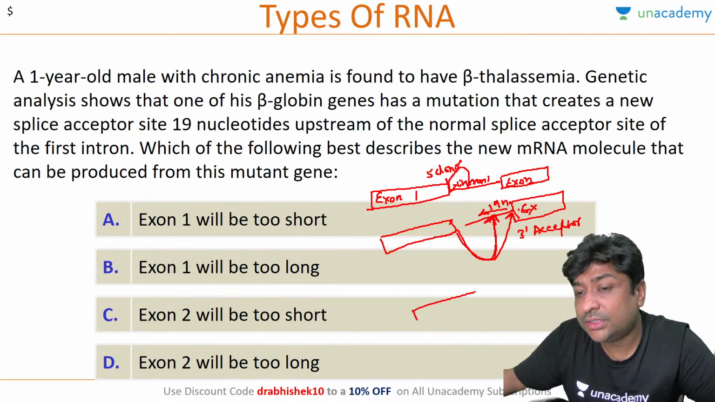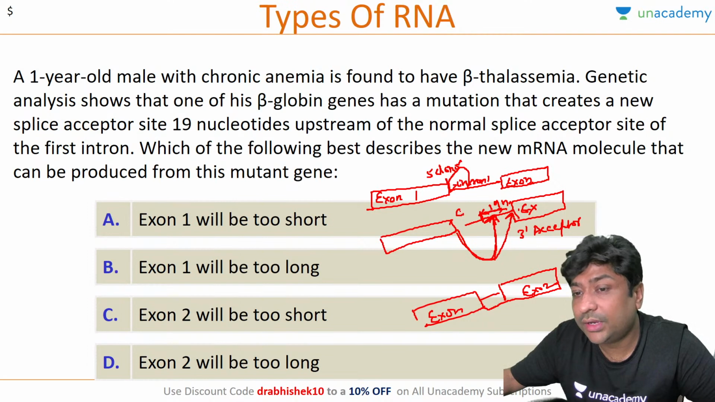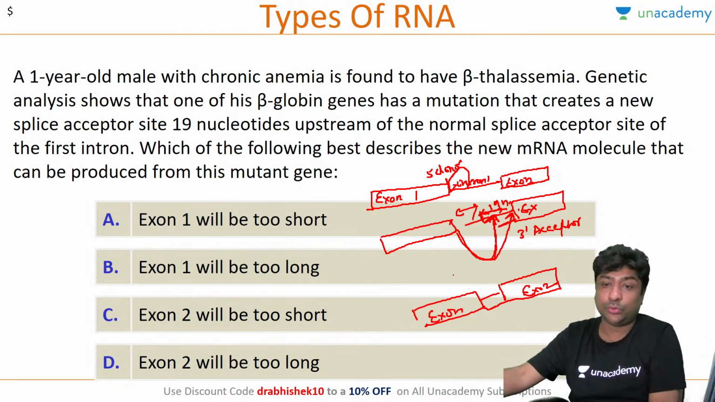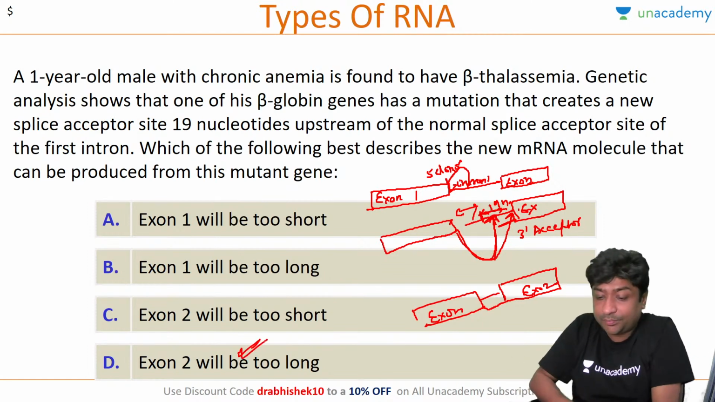So now this will be exon 1. This part of the intron will be included in the final mRNA, and this will be exon 2. Only this portion of the intron will be removed. These 19 nucleotides will be added to exon 2. So what is happening is exon 2 will be very long. Is this clear?